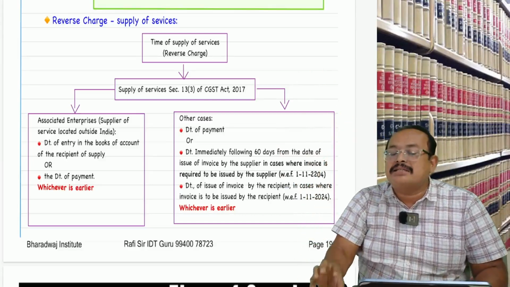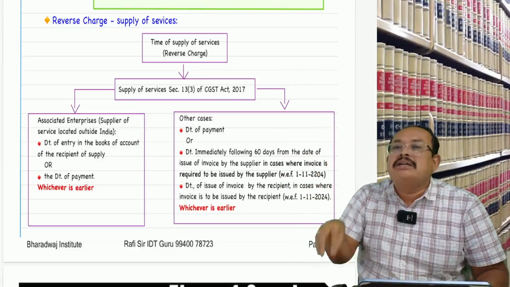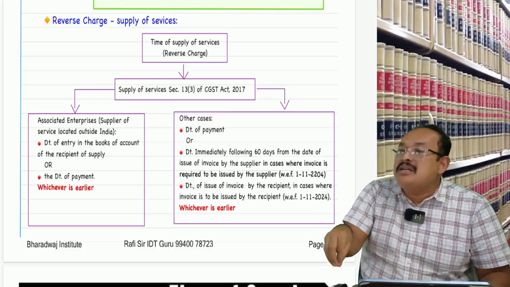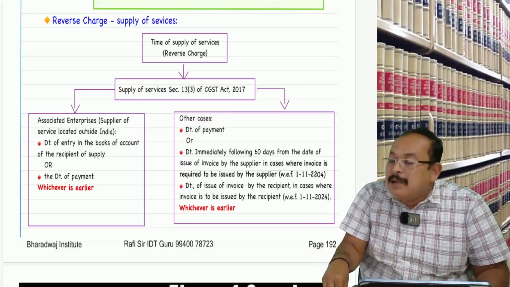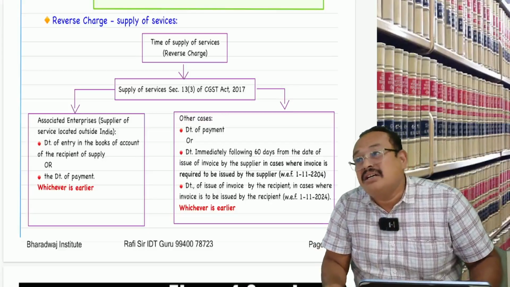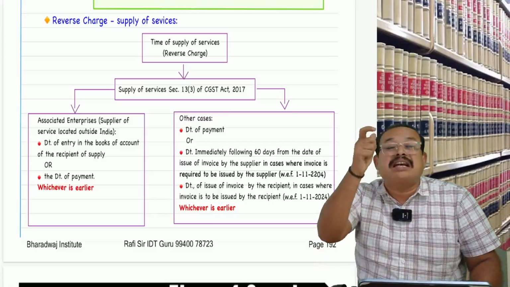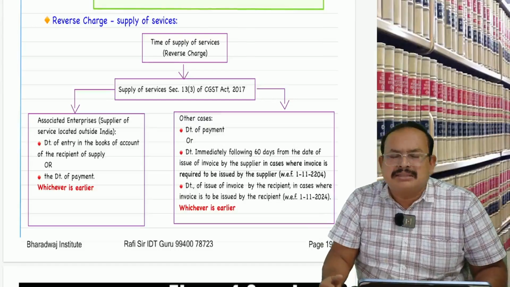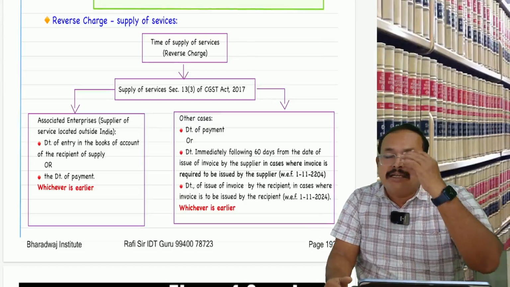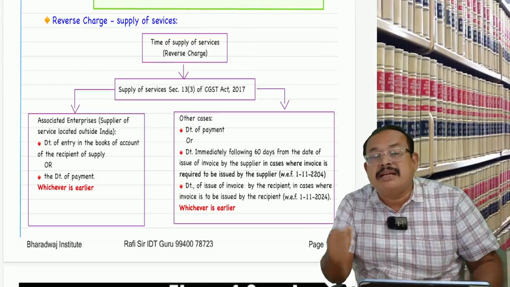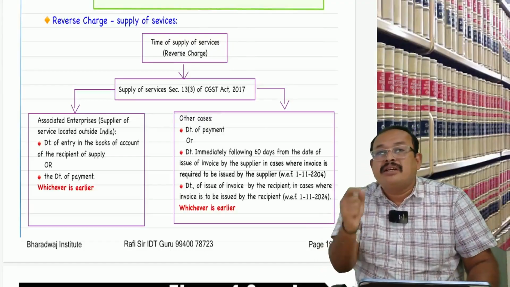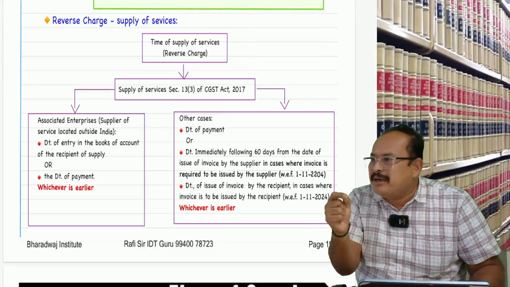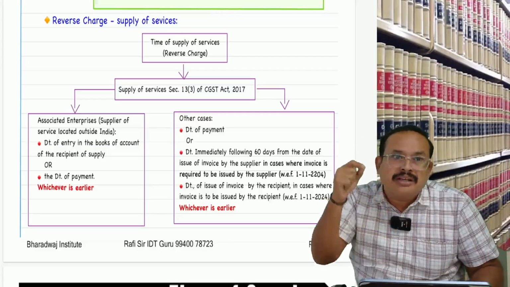Then, in that case, who is liable to pay GST? The subsidiary company in India, Secunderabad, is liable to pay GST under RCM. If so, what is the time of supply? Section 13, subsection 3 says: Mr. Recipient, did you make the payment to your supplier? Yes, sir, I made the payment.